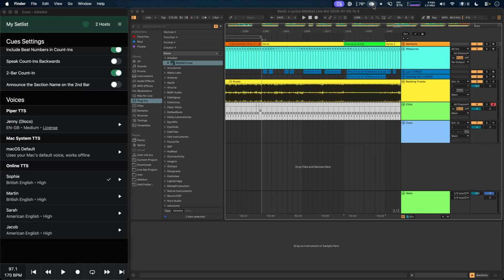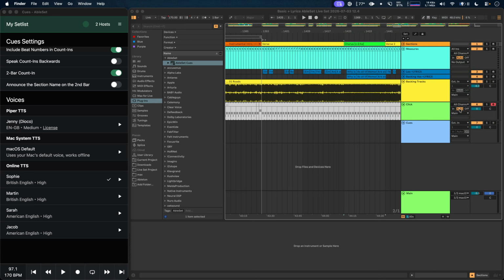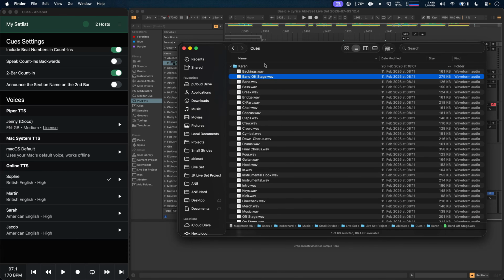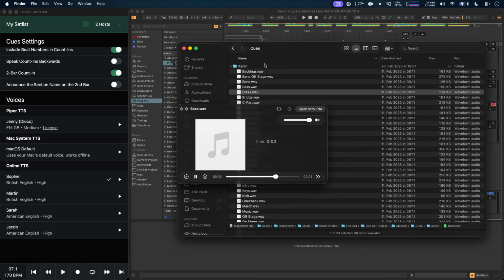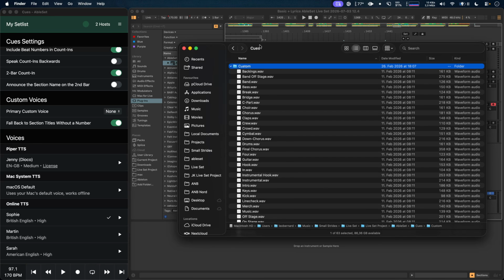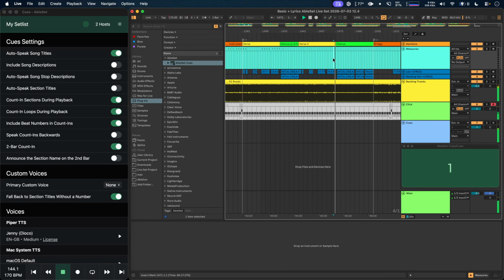To do that, I'm just going to open the AbleSet folder by opening the settings menu and then clicking on Open AbleSet folder. Then I'm going to go to the cues folder, and I currently have a folder called Karen here, which contains cues recorded by Karen from Enable. And to use those for my count-ins, for example, I can just rename this to Custom. And now the count-ins sound like this.